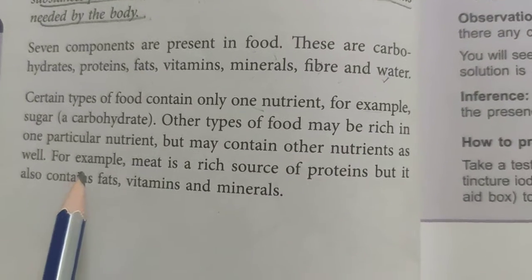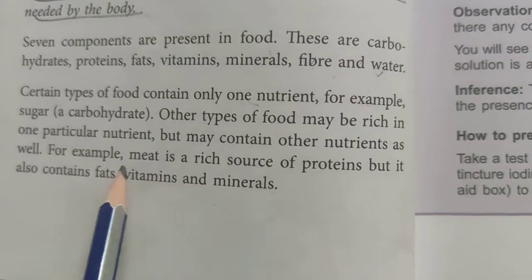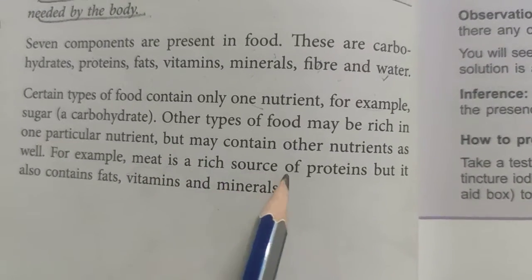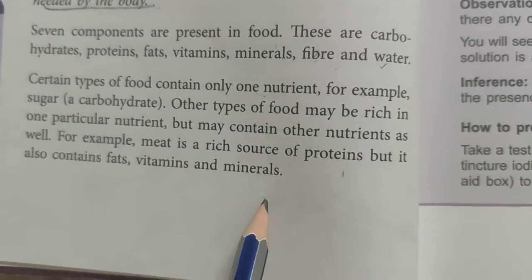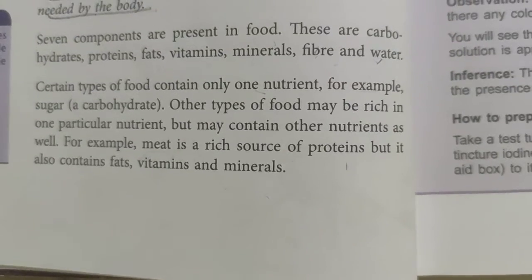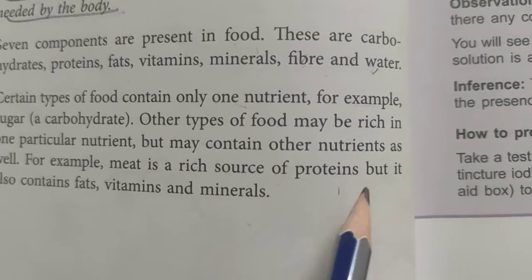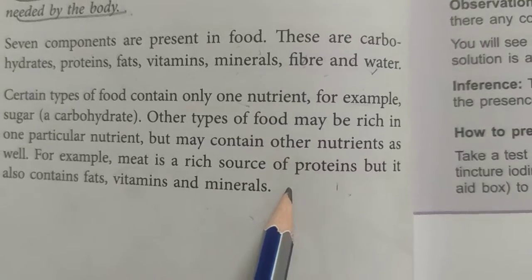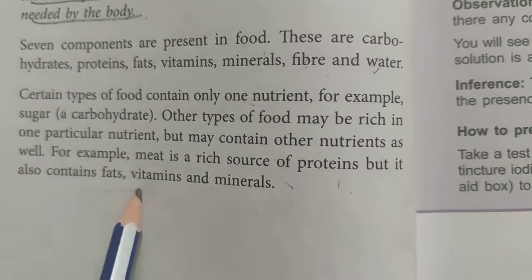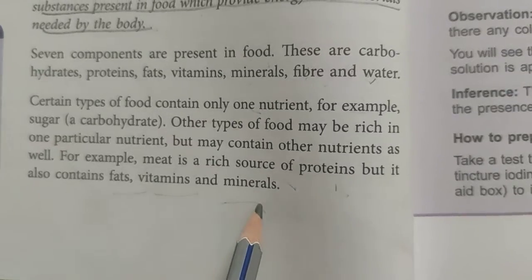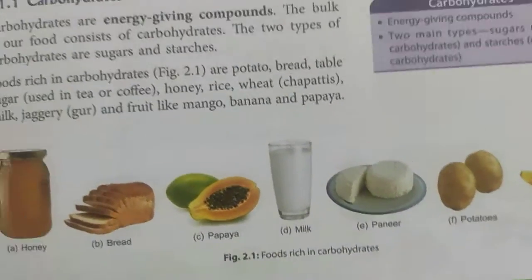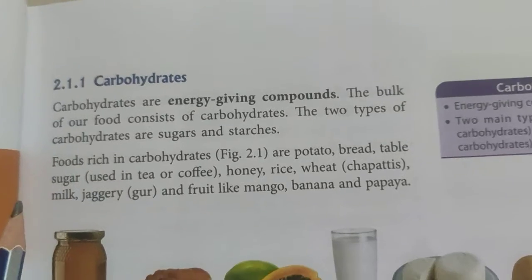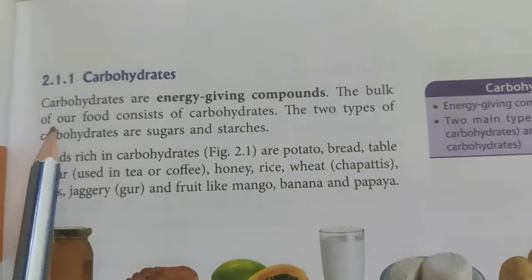As for example, meat which you eat is a rich source of protein, but it also contains fat, vitamins, and minerals. Means the main nutrient present in meat is protein, but not only protein is present, it also contains fat, it also contains vitamins, and it also contains minerals. So we can say that a particular food does not necessarily contain only one type of nutrient, it contains more than one.